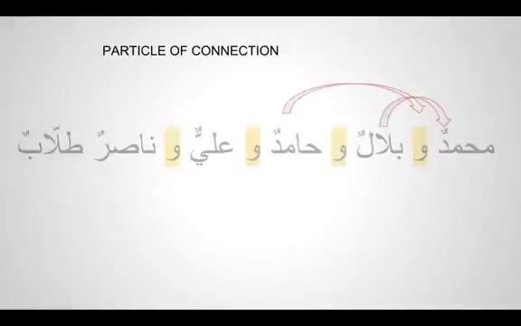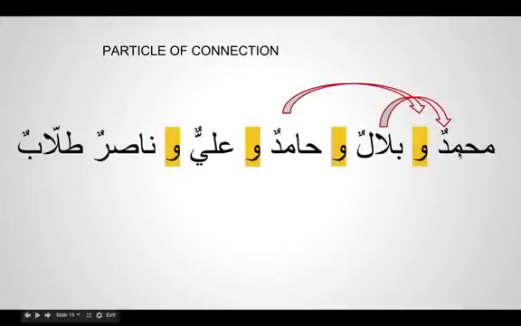If you are saying "Muhammadun wa Bilalun wa Hamidun wa Aliyun wa Nasirun tullabun": Muhammad, Bilal, Hamid, Ali, Nasir are students. So you know Muhammad is a mubtada. That is coming is a noun, it's a definite noun. It's coming at the first of the sentence, it's mubtada.